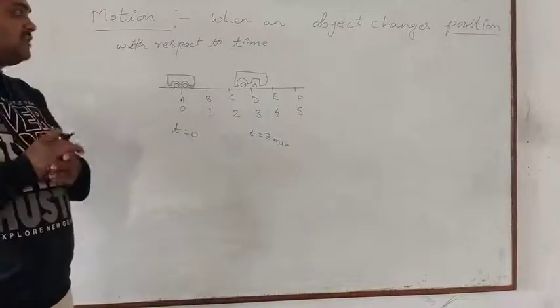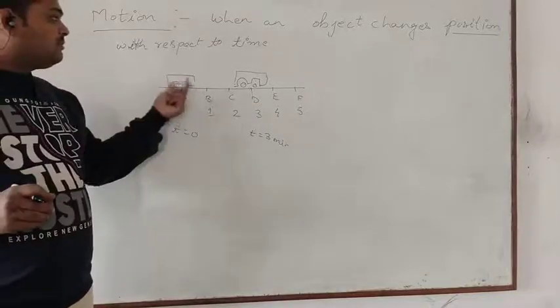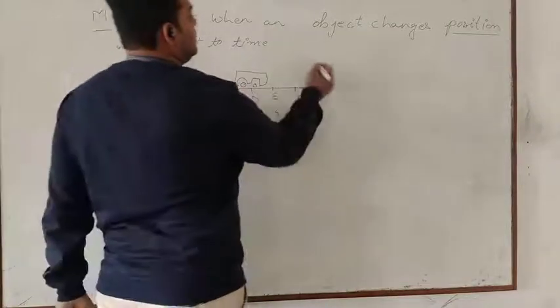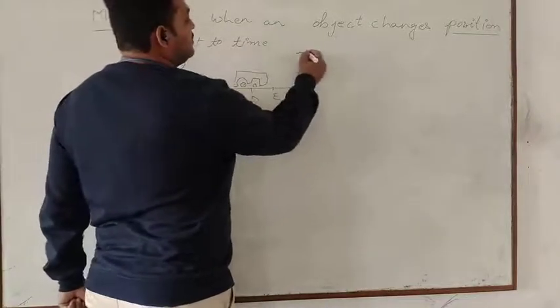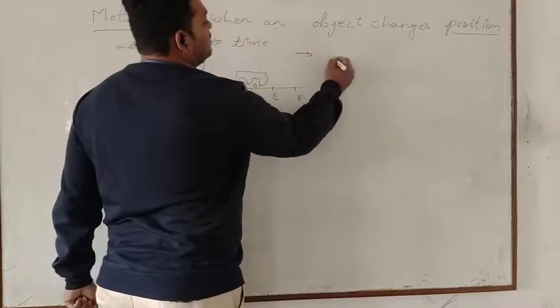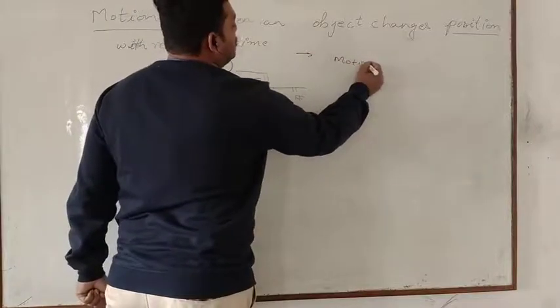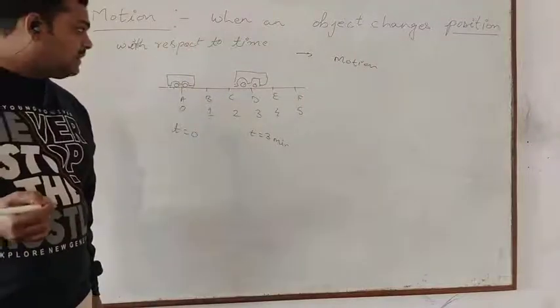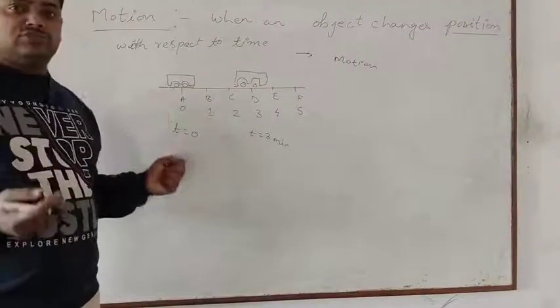So in terms of physics, now I can say that the bus has some motion. Okay. So any object which changes its position with respect to time, we say that it has motion.